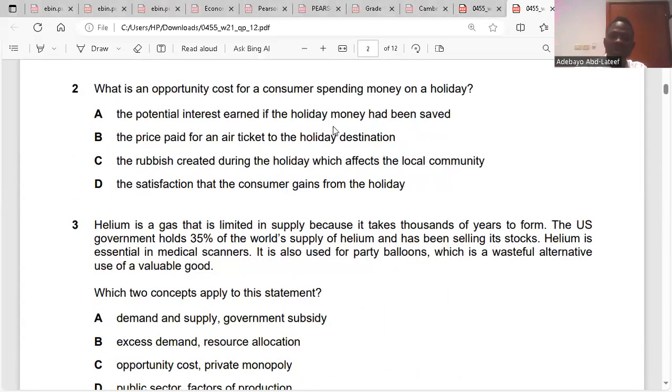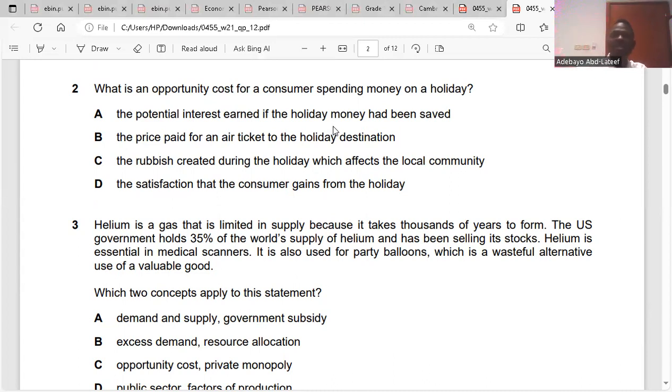Question 2. What is an opportunity cost for a consumer spending money on a holiday? The opportunity cost of spending is always saving, because for a consumer you have your disposable income, the amount of money that you can either spend or save. If you are not saving, you are spending. If you are not spending, you are saving.